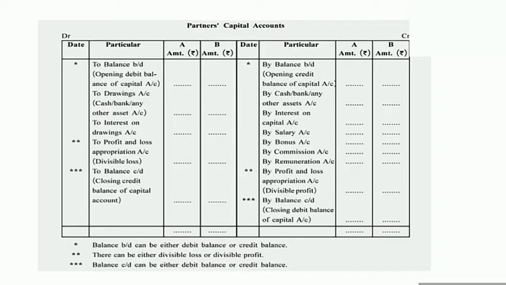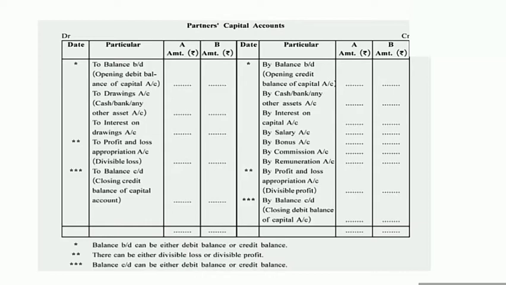After that, by profit and loss appropriation account, divisible profit. It means whenever you prepare a profit and loss appropriation account, there is a chance of profit or loss in the partnership firm. On the basis of the profit and loss appropriation account, we get divisible profit or divisible loss. If there is a divisible profit in the firm, it will be distributed among the partners as per their profit sharing ratio, and that divisible profit will be shown on the credit side of the partners' capital account.